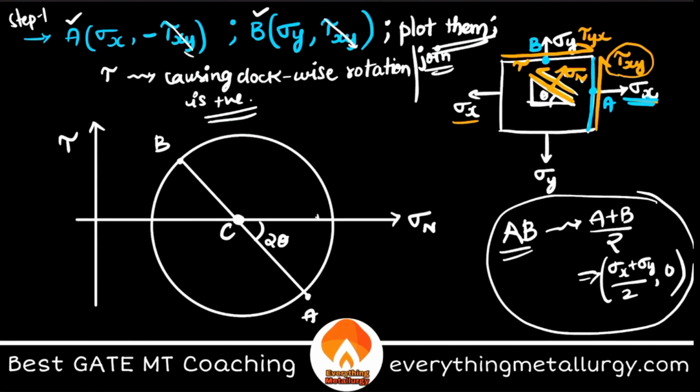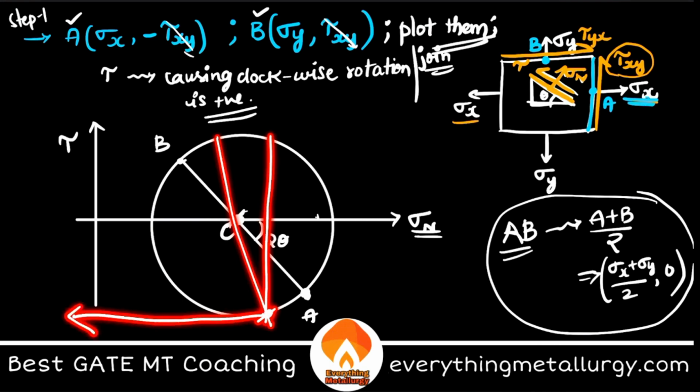Now take this AB as diameter. That means CB as a radius or CA as a radius. Make a circle, and this will explain any of your stresses at any angle. Let's say this is A. If you change theta from the x-axis, something like this, then you get these values. Now this will be your shear stress, if this is the theta.